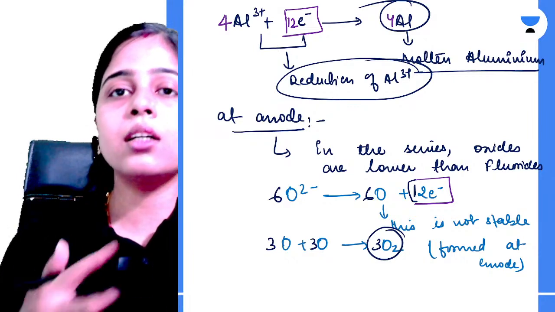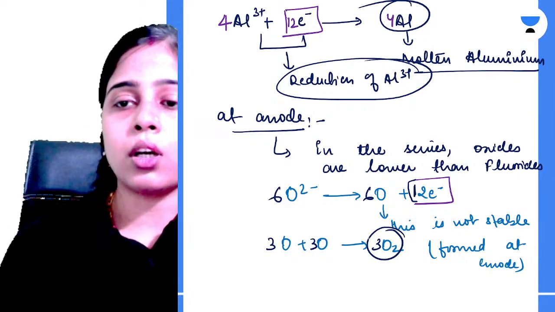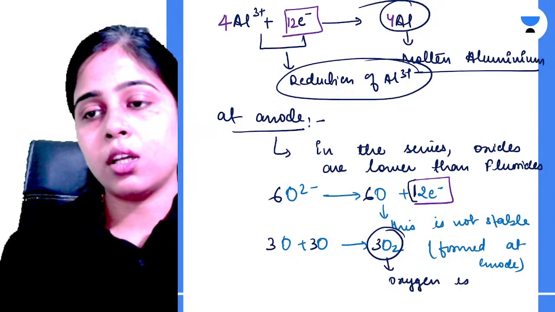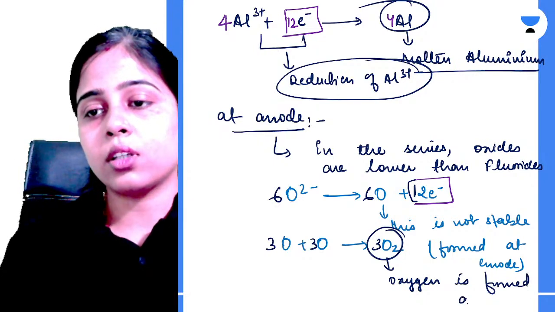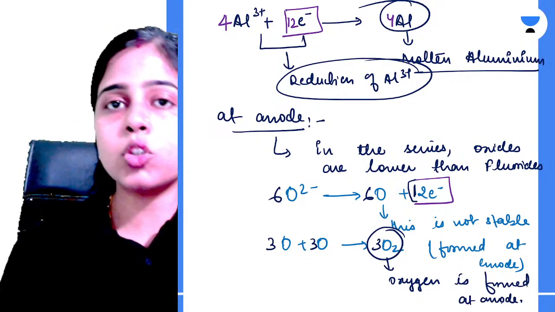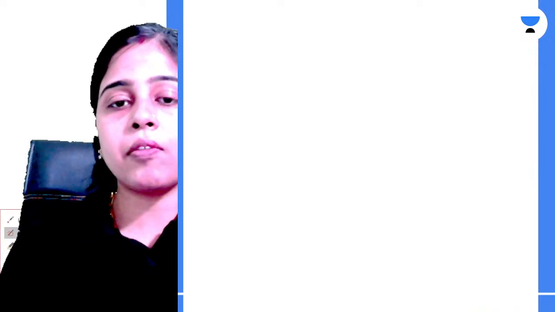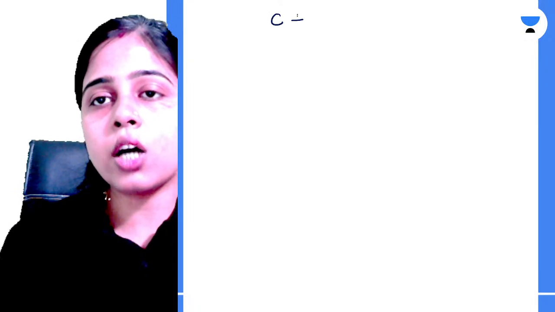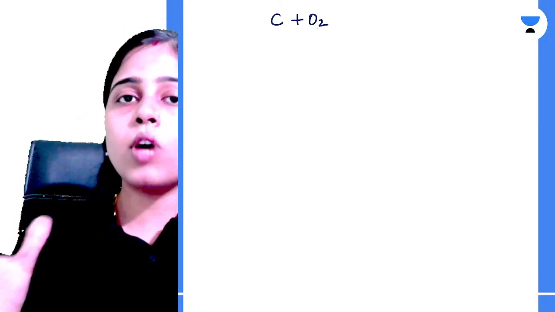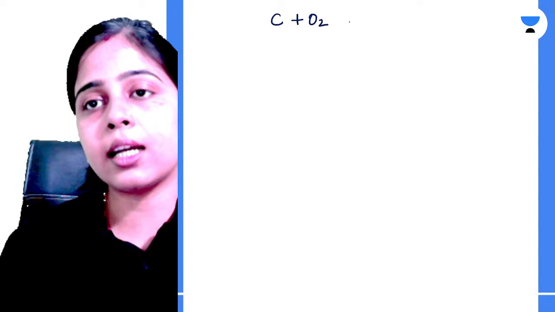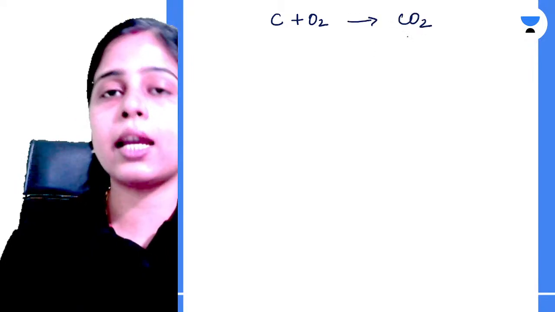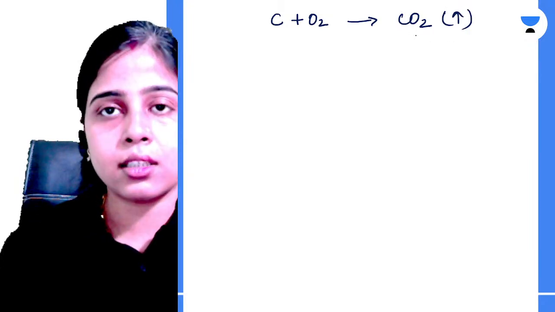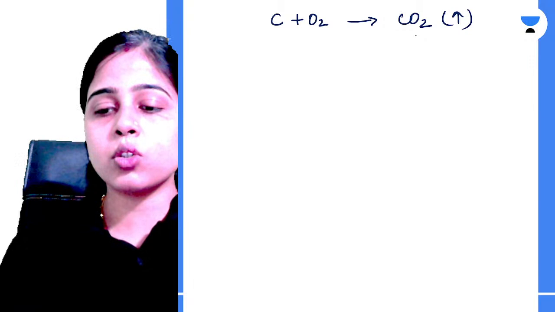Now here comes the second function of your powdered coke. You can see over here that oxygen gas is formed at anode. So the anode is made of graphite, and graphite is nothing but carbon. So the oxygen formed at the anode will react with the carbon of the anode and form carbon dioxide, which will escape into the atmosphere in the form of gas.